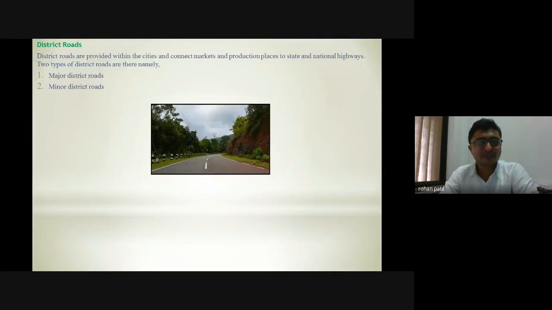Then I'm having district roads. District roads are the concern of state PWD. There are two classifications of district roads, that is major district road and minor district road. They connect district places or towns with district places. Major district roads connect headquarters of neighboring districts with the main part of the area, while minor district roads are laid within the region.